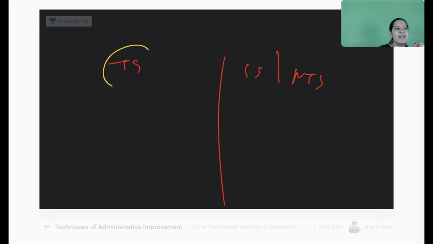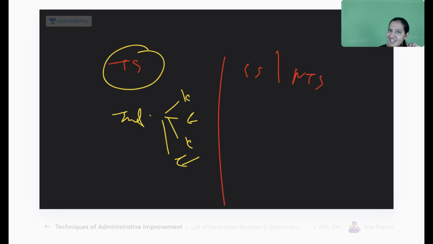So what is the problem here? In tropical sprue the problem is bacterial infection: Klebsiella, E. coli, Enterobacter. These are the bacteria which are causing flattening of the villi. In celiac sprue the problem is allergy. We eat wheat, roti, chapati. Wheat contains a protein known as gluten.